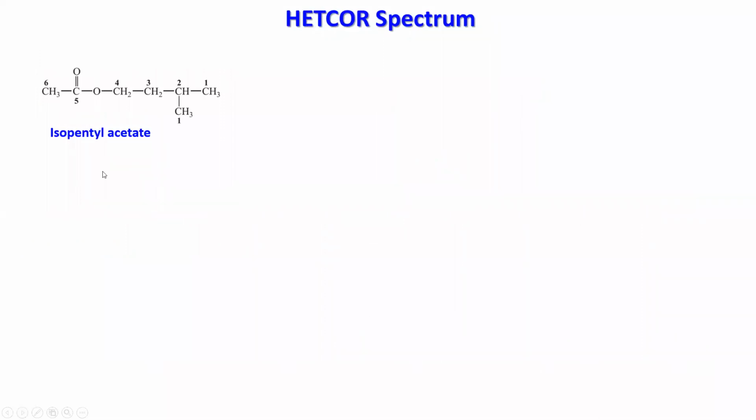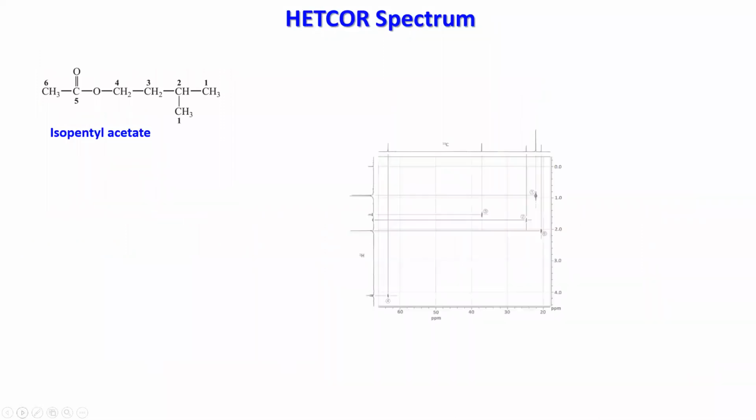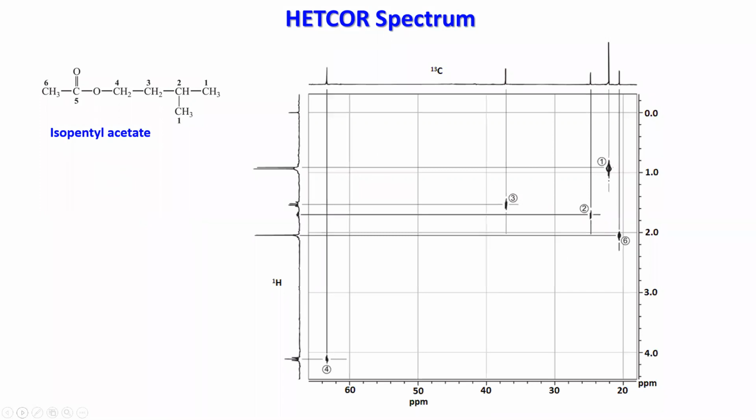So this is your isopentyl acetate, and this is the HETCOR spectrum. Now I know where the protons are, I know the proton types. I have given them as 1, 3, 2, 6, 4. Those protons I have assigned. Now the question is, which proton is attached to which carbon? What you do is, from this proton you try to travel.